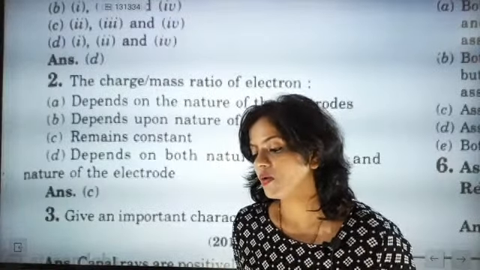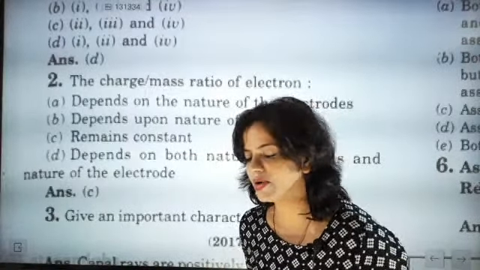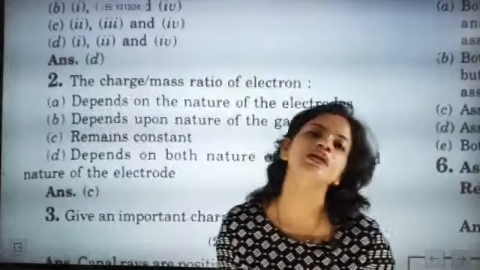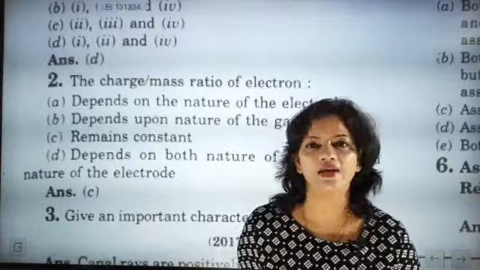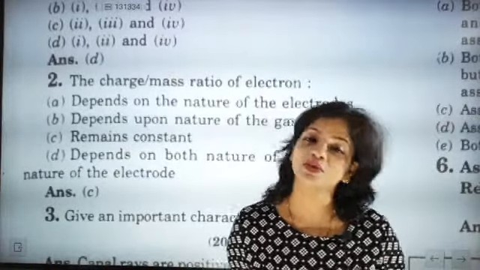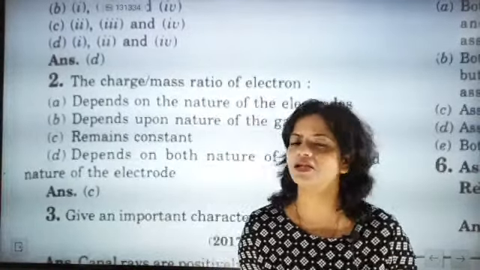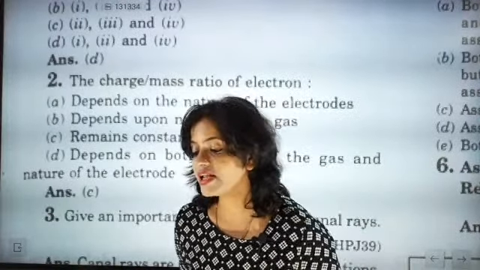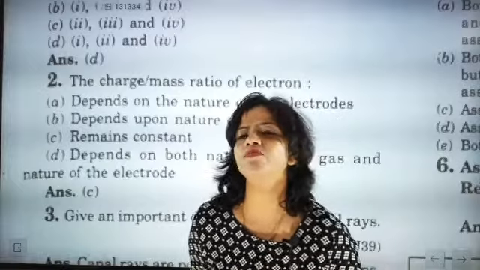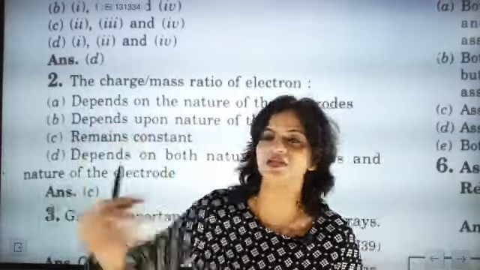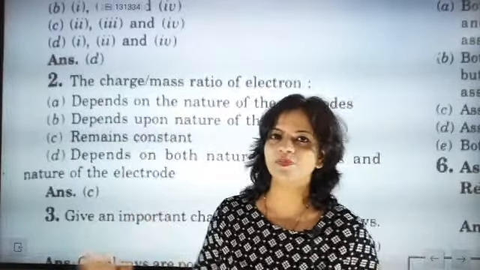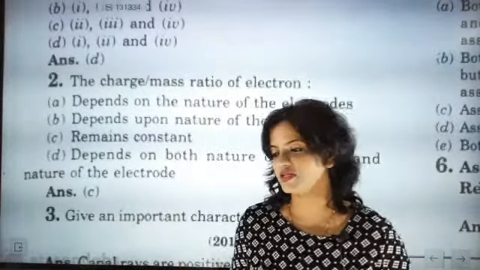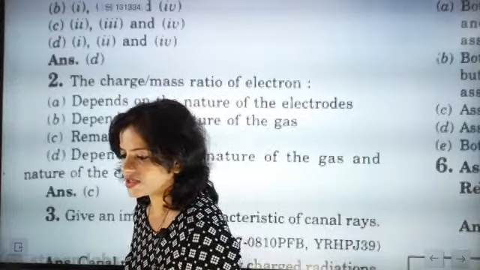What are the characteristics of canal rays? If somebody tells you canal rays are positively charged, absolutely correct. Cathode rays are negatively charged. Anything else you want to say? Because at the time of learning we have done much experiment and we have discussed that if canal rays are positively charged, then what they are exactly called and what properties they have. Come on, quickly tell me.